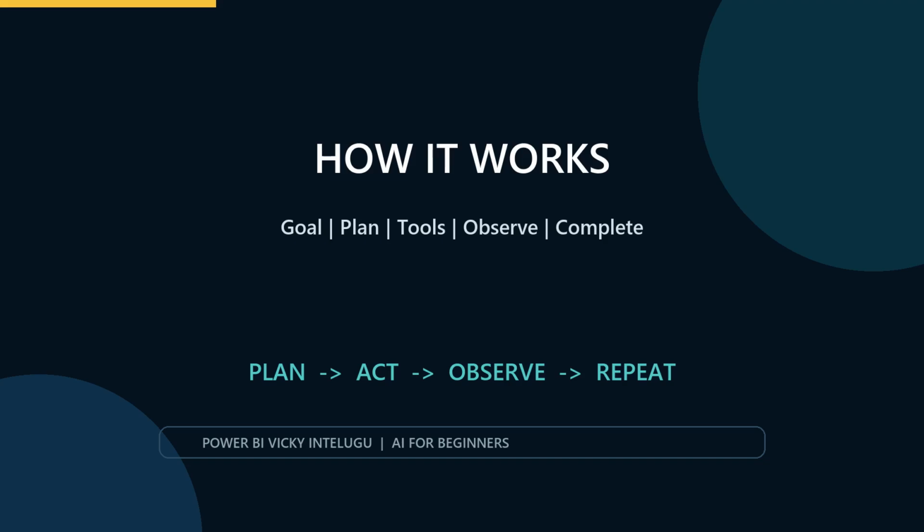The main parts are the language model, instructions, tools, memory, goal, and guardrails. The language model is the reasoning engine. Instructions explain how the agent should behave. Tools connect it to the outside world. Memory stores useful context. The goal defines the desired result. Guardrails control what is allowed and when a human must review an action.